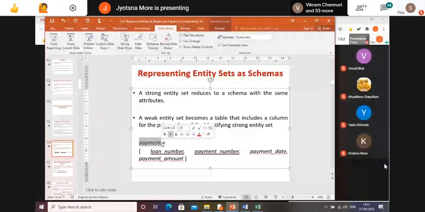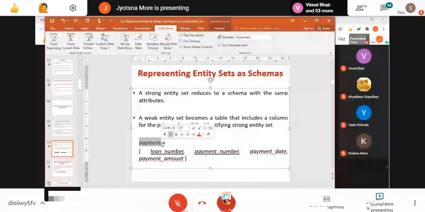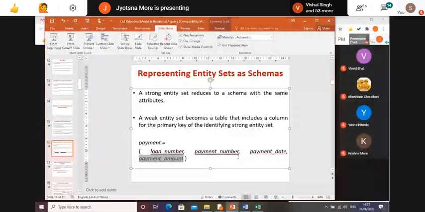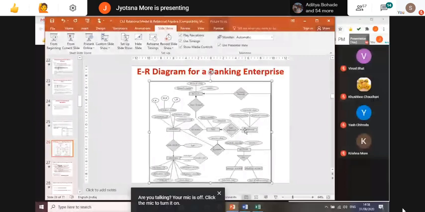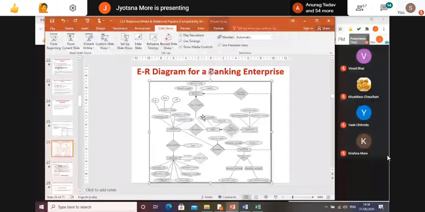the payment date and payment amount. Now this payment weak entity, for which other entities is it connected? It was connected to the loan. Here you can see this payment is connected through the relation loan payment to the loan entity. We have to consider the entities to which it is connected, and loan is a strong entity. So the primary key of loan will come into the weak entity to identify payment. Otherwise, your payment cannot be identified only through the payment number. So for that, the primary key of the connected entity we have added here,